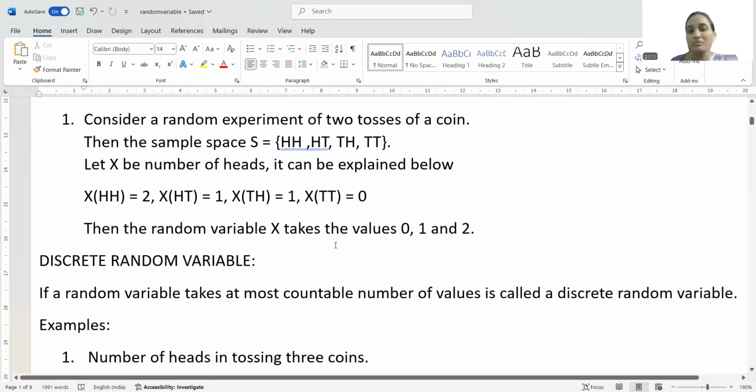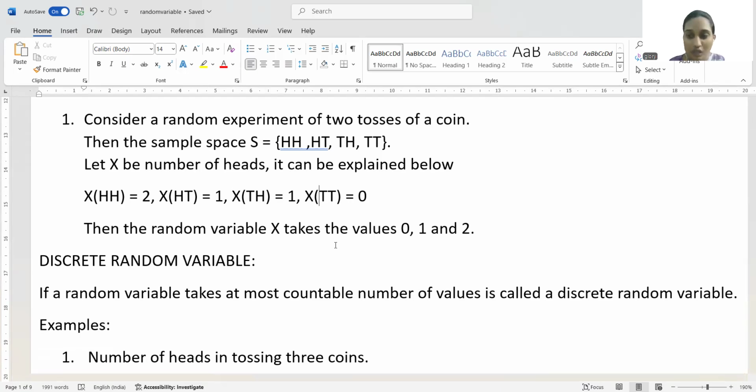So all the possible values that the random variable X takes are 0, 1, and 2. Even though there are 4 outcomes, X takes only 3 values, that is 0, 1, and 2. We have different types of random variables: one is discrete and one is continuous.